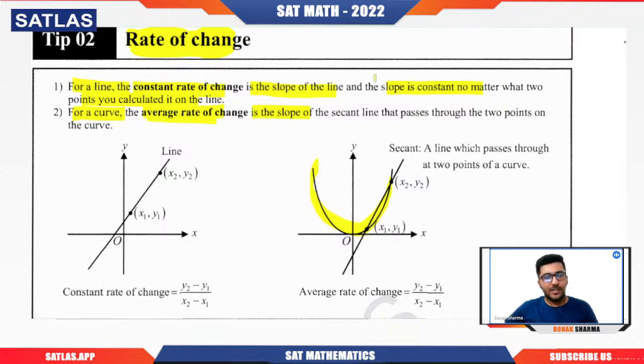It is nothing but the slope of the secant line. A secant line is a line that cuts the curve at more than one point. So we will calculate the slope of that line, and that will be the average rate of change. So, constant rate of change and average rate of change: the formula is the same, but constant rate of change is for the line, and average rate of change is for the curve, which is the slope of the secant line. Do you have any doubt? Please tell me.